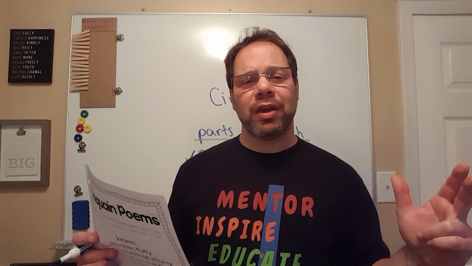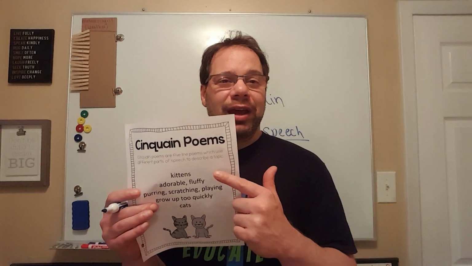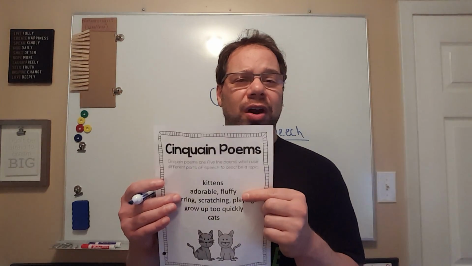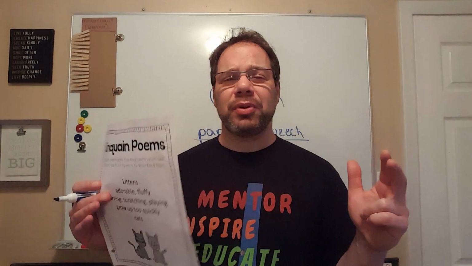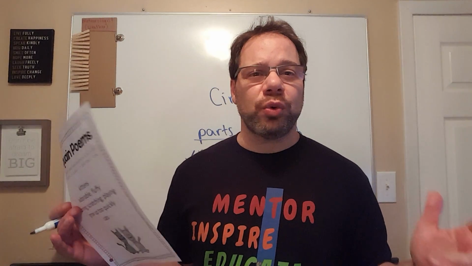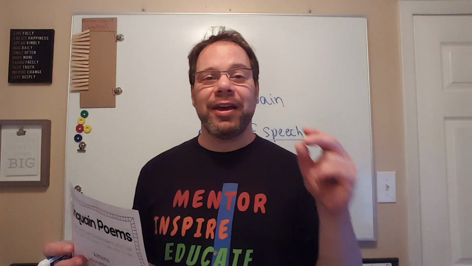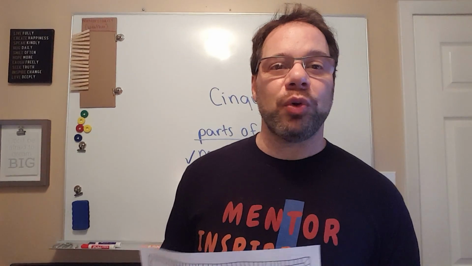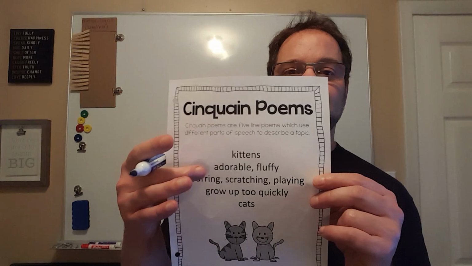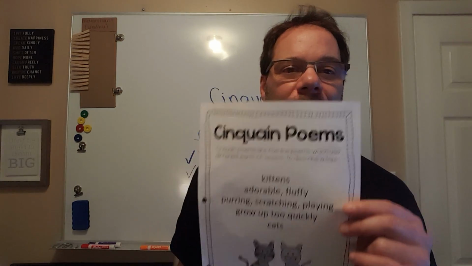because that's a lot of things to think about. You know, we're just learning about verbs, we're just learning about adjectives, we're just learning about synonyms, we probably knew more about nouns. Then we have to write it and make sure that each of these lines has a certain number of syllables. I don't see the need to do that. I don't want to make it confusing. I really just want us to enjoy writing poetry, and because we've already done that, I'm okay with us not doing that. But just keep in mind, that's another form of Cinquain Poetry, making sure that each of these lines has a certain amount of syllables.